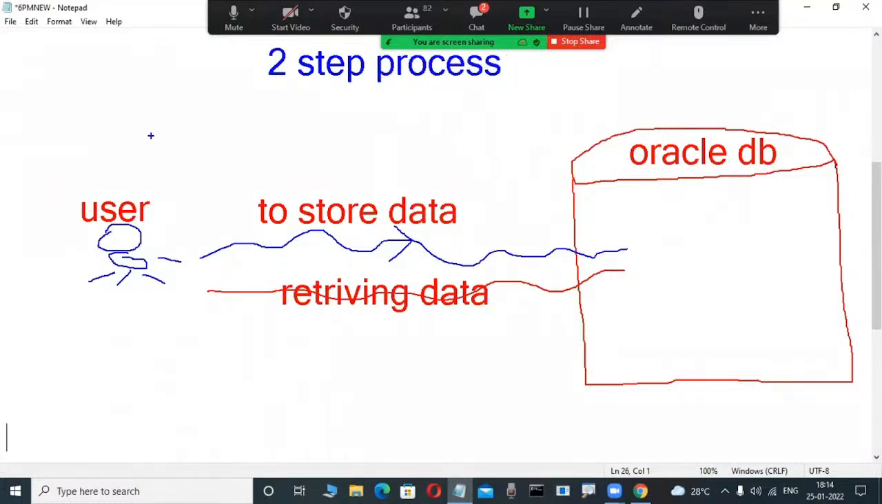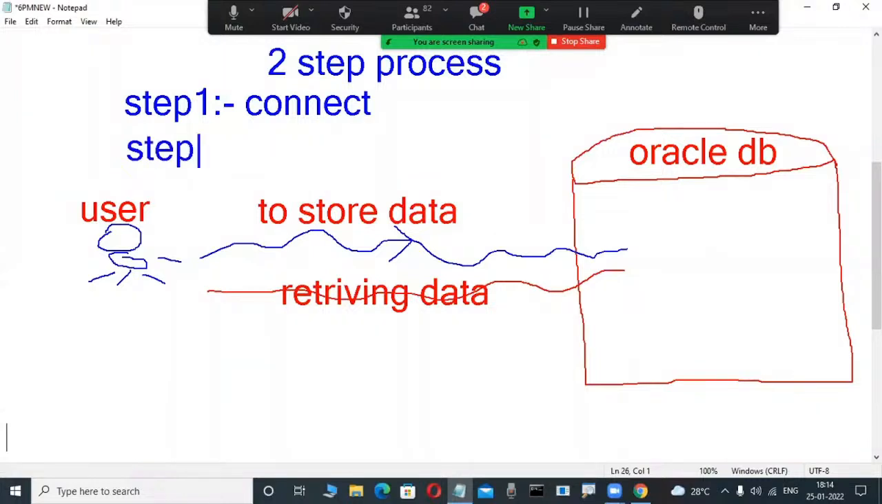Observe here that the user has a two-step process. Don't write it down, I am drawing the diagram today. First, the user connects to the database. Connect. Then, once the user is connected to the database, only then can the user communicate with the database. Communicate.